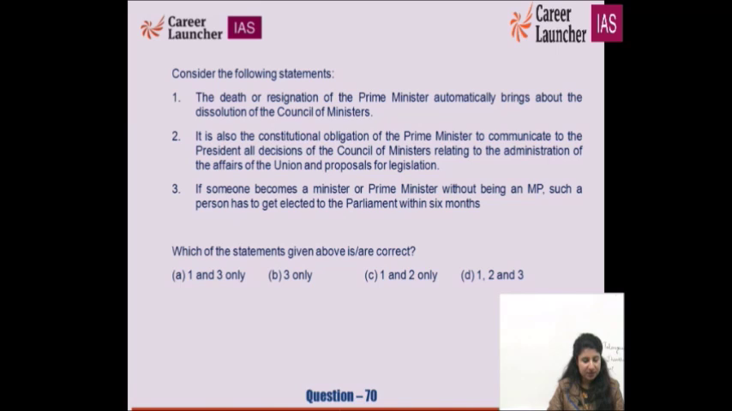The death or resignation of the Prime Minister automatically brings about the dissolution of the Council of Ministers, more of polity. It is also the constitutional obligation of the Prime Minister to communicate to the President all decisions of the Council of Ministers. अब Prime Minister यहाँ पे है, इनके पास है अपनी Council of Ministers और इसके बीच में इनकी अपनी कोर आती है Cabinet. President is sitting in his home or maybe in his office.